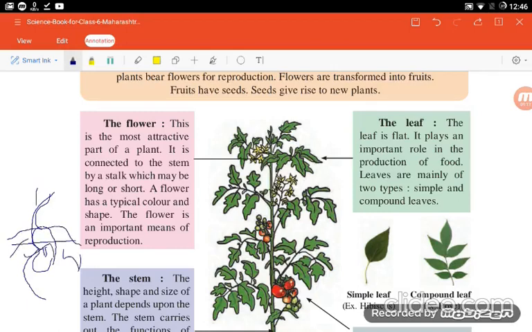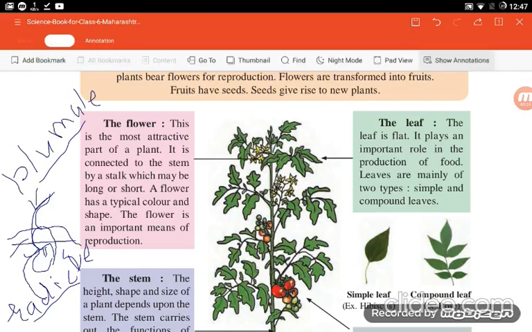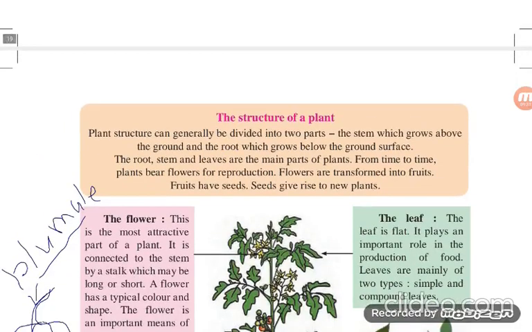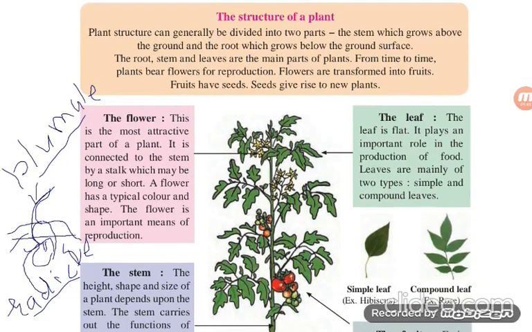after some time, this is the plumule. This one is the radicle. Now this radicle converts into the roots, and this plumule converts into the stem. Understand? Now why do we say that plants are divided into two parts, the roots and the stem? The root, stem and leaves are the main parts of plants. From time to time, plants bear flowers for reproduction. Flowers are transformed into fruits. Fruits have seeds. Seeds give rise to new plants.